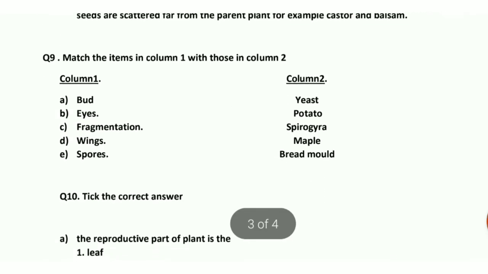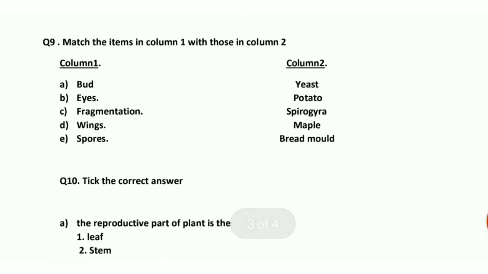In question number 9, match the items in column 1 with those in column 2. These are the answers. Bud, in case of yeast we are talking. Eyes, potato. Fragmentation, it happens in Spirogyra. Wings, maple is the example. Then spores, they are in bread mold. Okay. Now question number 10, you have to tick the correct answer.